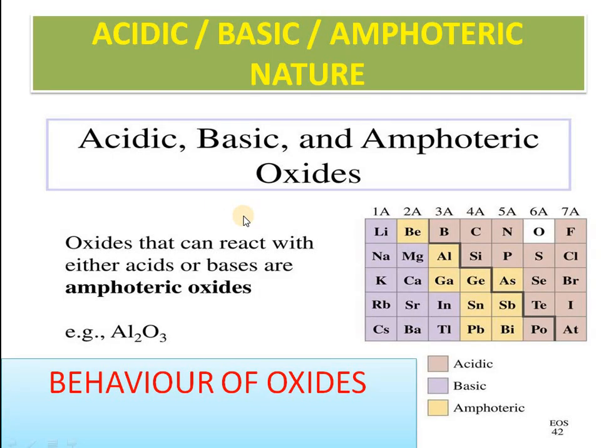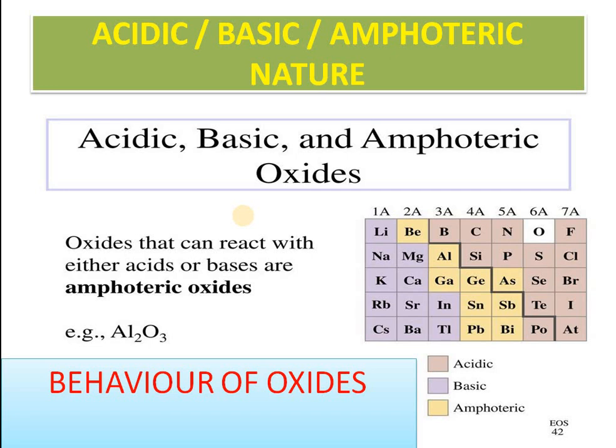Now the next point is the chemical properties. Chemical properties means the chemical action of metals with oxygen, and non-metals with oxygen. What are the types of oxides formed? If you see from here, the blue color represents the basic ones, that is Li2O, Na2O, K2O, Rb2O, Cs2O, these are basic.